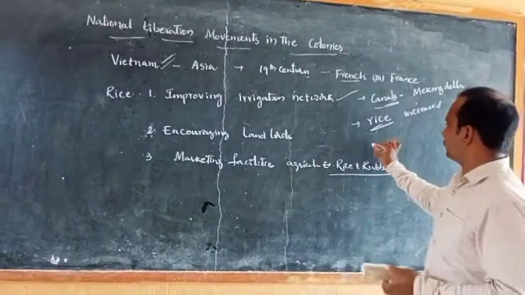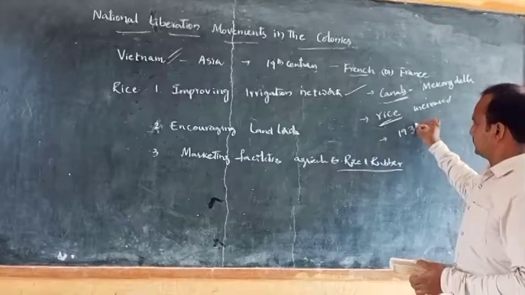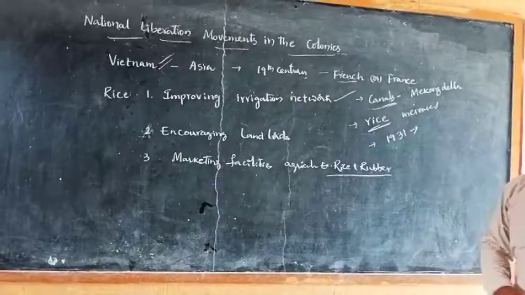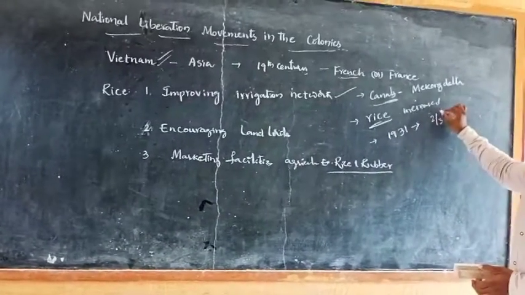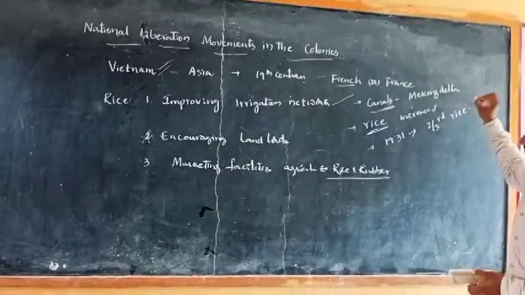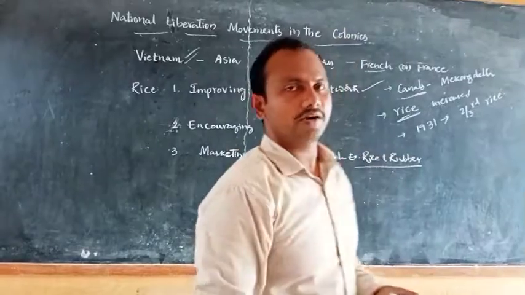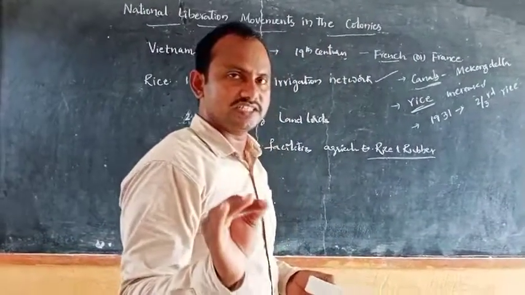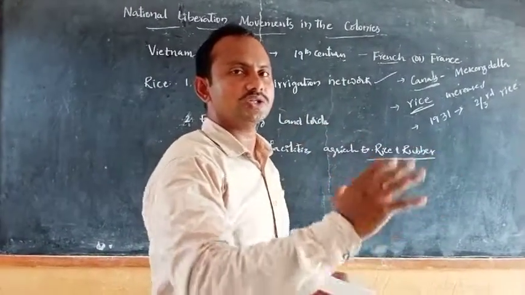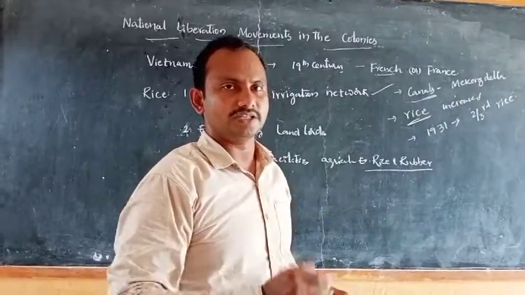By 1931, Vietnam exported 2/3 of its rice production. Because of the digging of canals in the Mekong Delta, the rice production increased and the French allowed the export of rice to the international market.